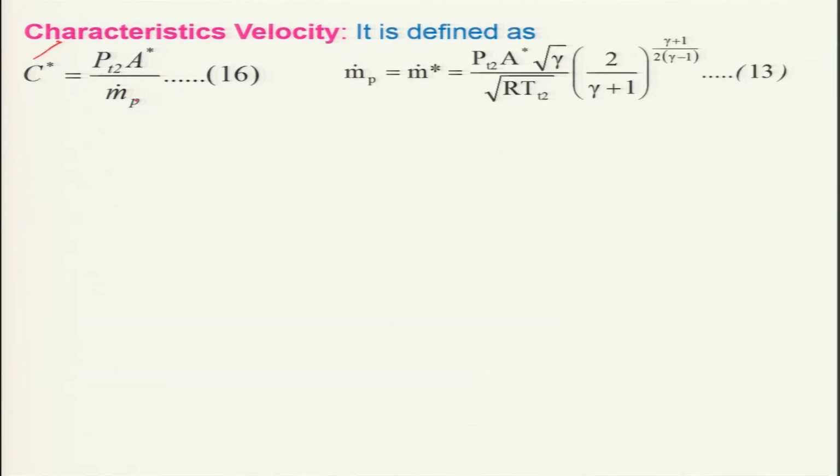The expression for the choked mass flow rate of the propellant through the rocket nozzle is equal to PT2 A star root over gamma divided by R TT2, into (2 by gamma plus 1) to the power (gamma plus 1) divided by 2(gamma minus 1). We already know this expression.